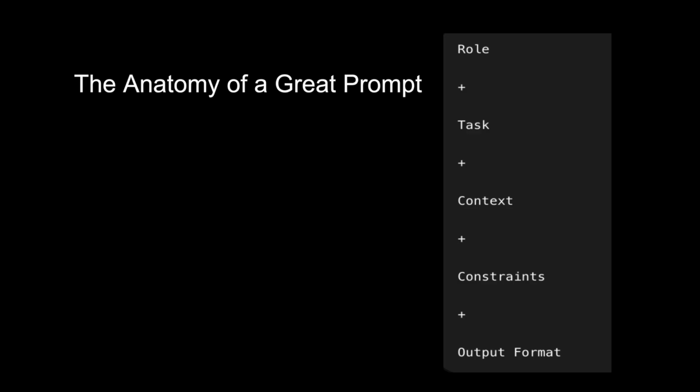Most high quality prompts contain five building blocks. First, the role. Tell the AI who it should act as. For example, you are a senior Java architect. Second, the task. What exactly should it do? Third, the context. What background information does it need? Fourth, constraints. Should the answer be under 100 words? Should it avoid technical jargon? Should it include code? Finally, the output format. Do you want a paragraph, a table, bullet points, or JSON? By including these five elements, you make your prompts much more precise and predictable.